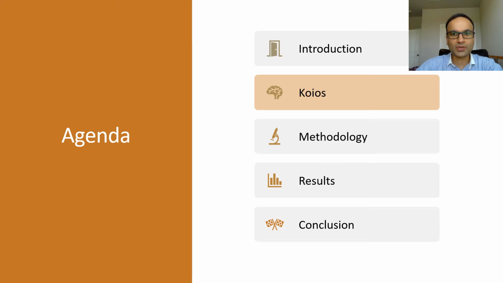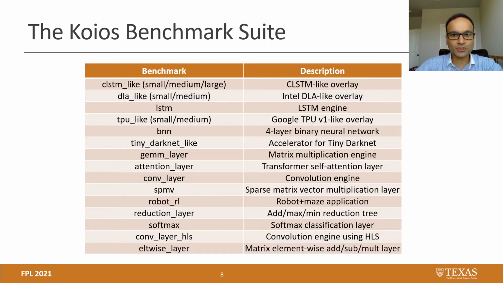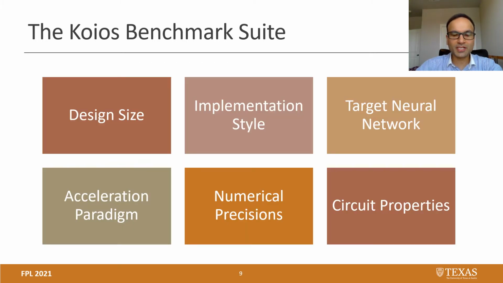So let's look into some more details about the Koios benchmark suite. This slide shows a list of all the benchmarks that are available in this suite. I know this is a long list and there are a lot of words here, but don't worry. In the next few slides, I'll take you through the composition and characteristics of Koios. We will look at the benchmarks from these 6 angles or viewpoints, and hopefully by the end of this section, you'll have a good feel of the diversity and composition of Koios.